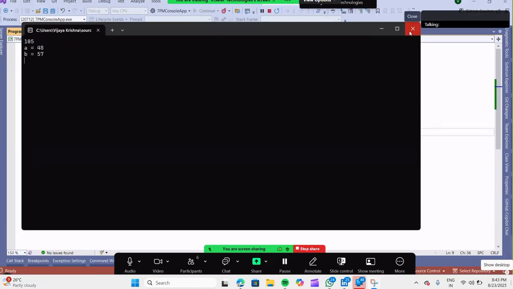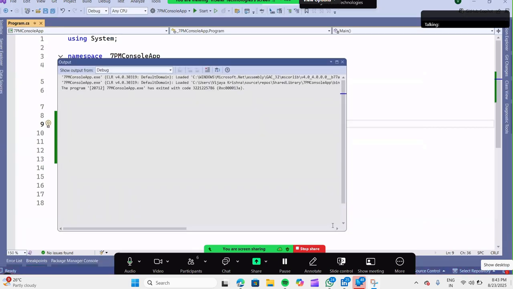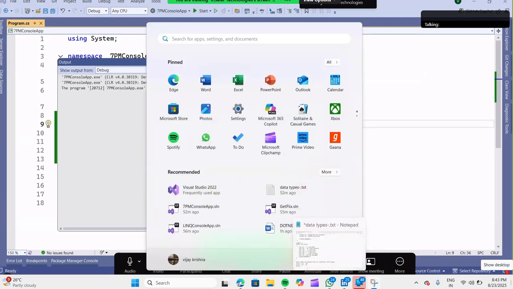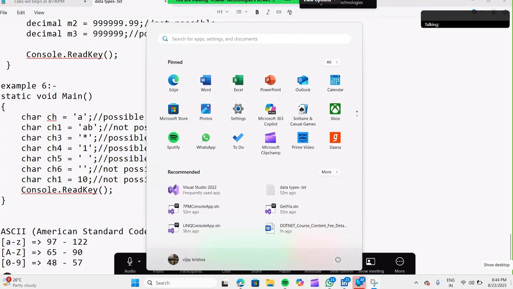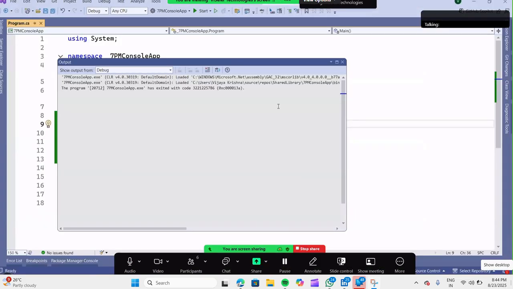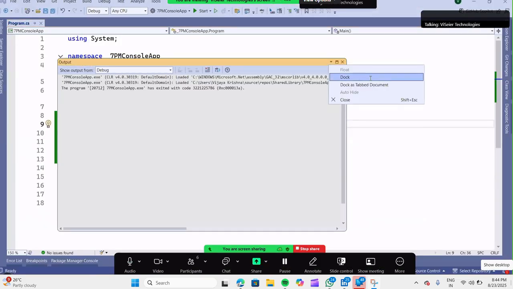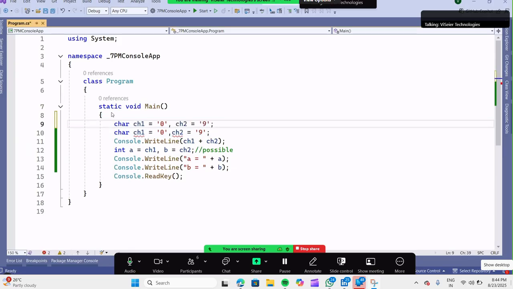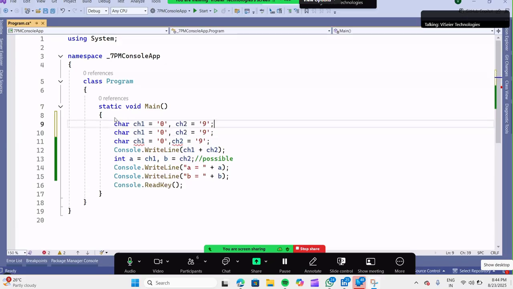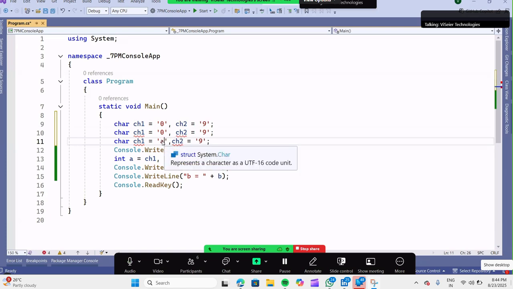48 to 57. 0 to 9, 48 to 57. That is fine. So here I will put this program as a comment line, anything I put as a comment line before a statement. That means you want to try those things also, the meaning of that is, you want to try the above things also.